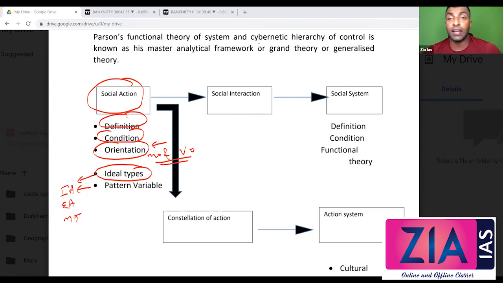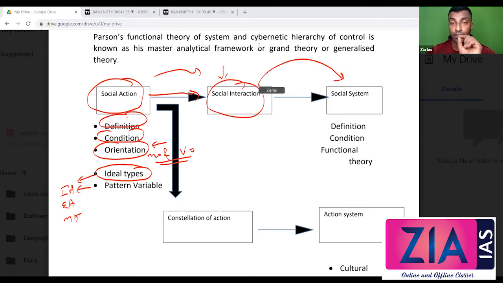In instrumental action, the evaluative component is more dominant. In expressive action, the affective component is more dominant. When it comes to moral action, it is a value, a belief, which is more dominant. So social action leads to social interaction. In which situation? If the action is oriented towards another person and is in a state of mutual reciprocity, then there is social interaction. This social interaction will result in a social system provided certain conditions, 3 conditions, are met.